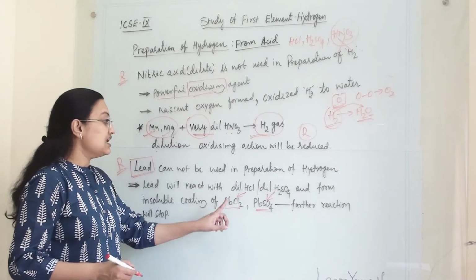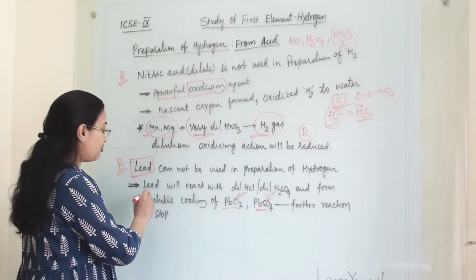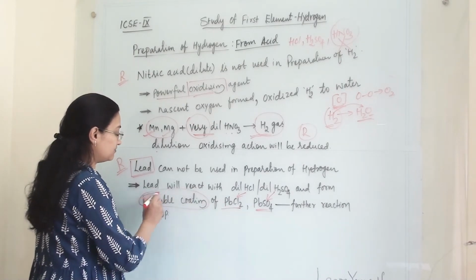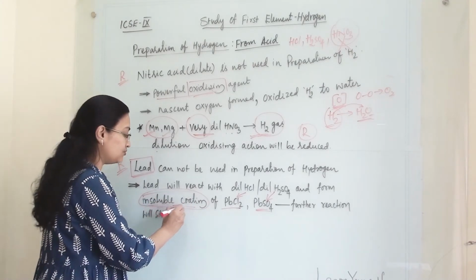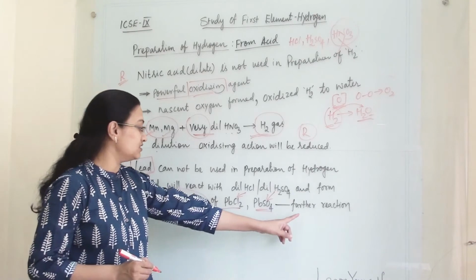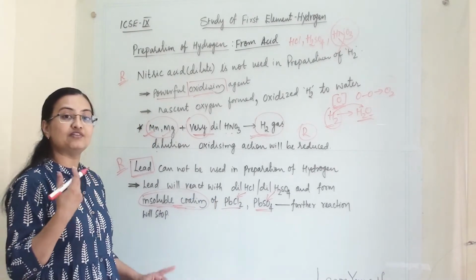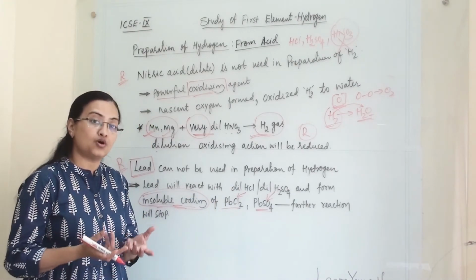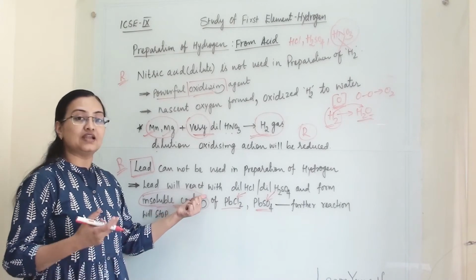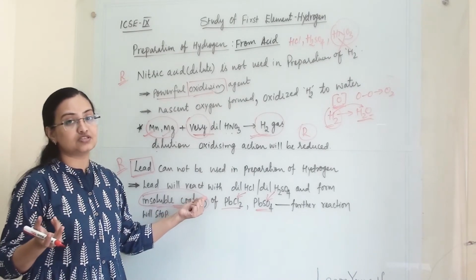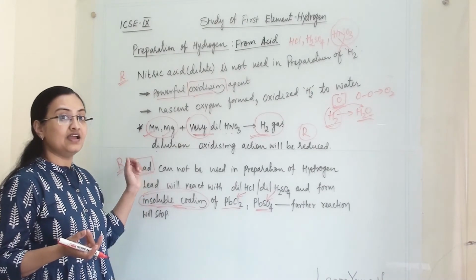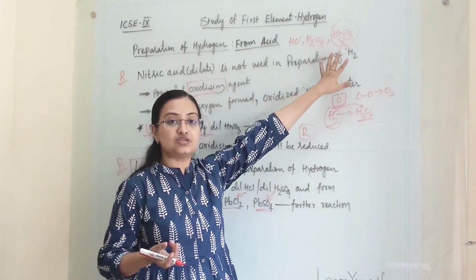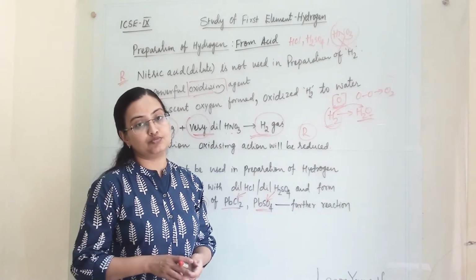And these salts are forming an insoluble coating. This is important. They are forming an insoluble coating. So that's why the further reaction will stop and is not possible. That's why it cannot give hydrogen, which is our desired product. So that's why we are not using lead, and we are also not using nitric acid in this preparation of hydrogen.